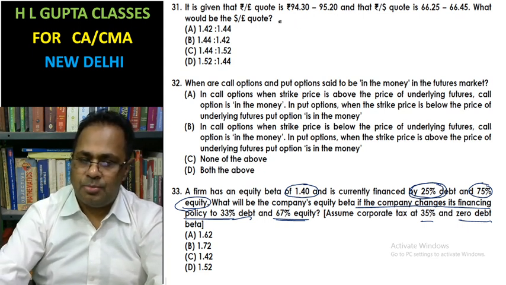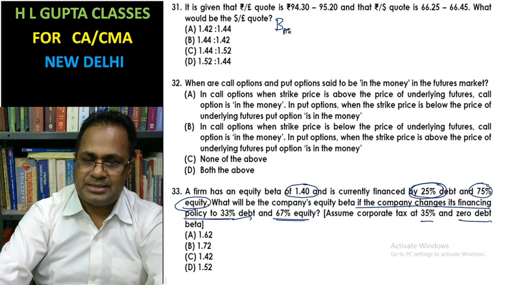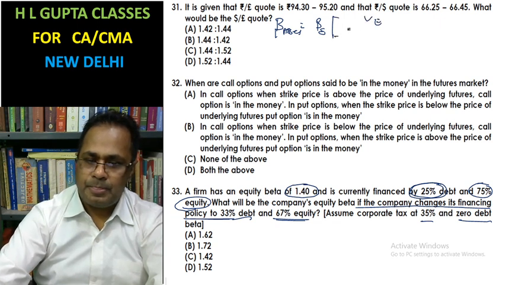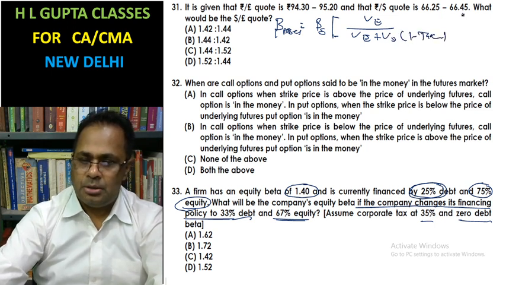Now, what is the formula of beta assets? Beta assets equals beta equity times value of equity, divided by value of equity plus value of debt times (1 minus tax rate). This is the formula.